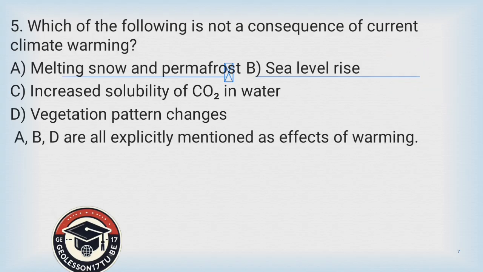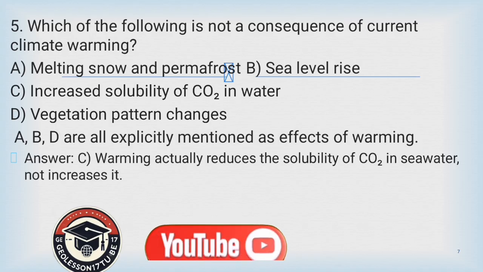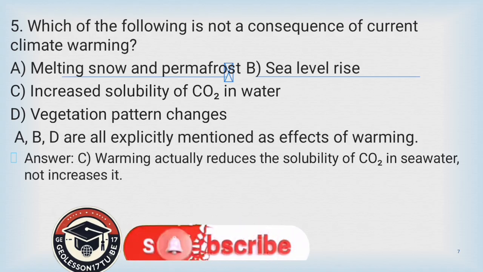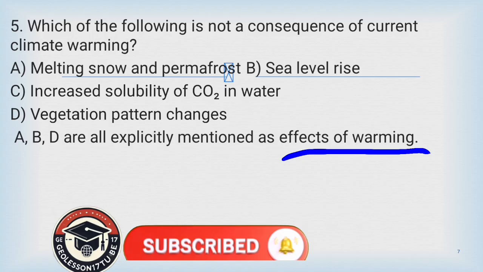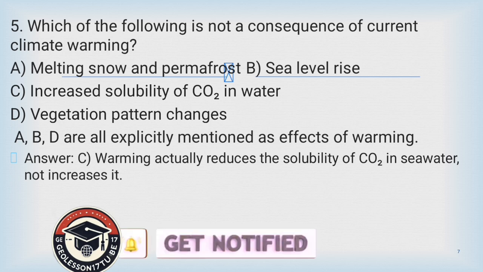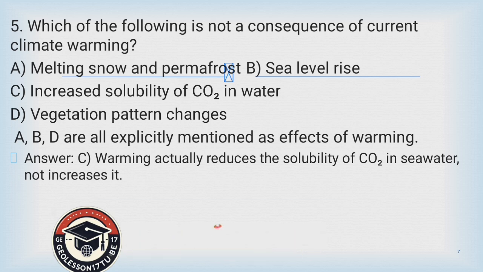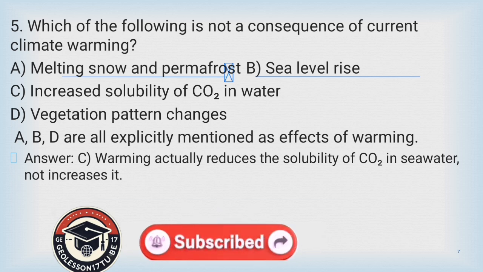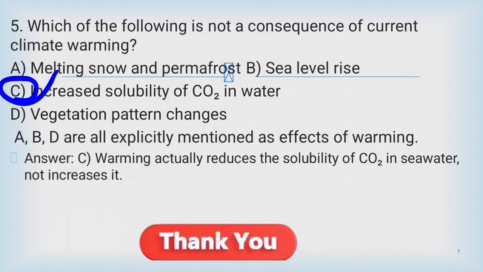Melting snow and permafrost, sea level rise, and the vegetation pattern changes are all explicitly mentioned as effects of warming, and so is not increasing the solubility of carbon dioxide in water. But increased solubility of carbon dioxide in water is not. Warming actually reduces the solubility of carbon dioxide, so this is not the consequence of current warming climate change. C is the correct answer.